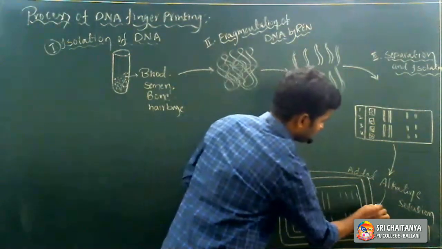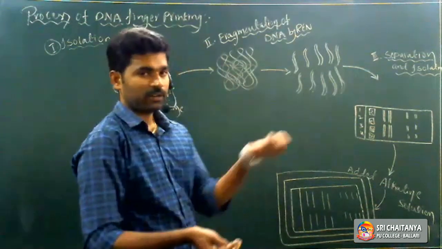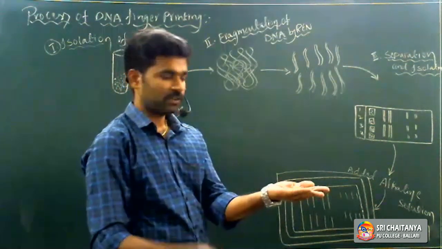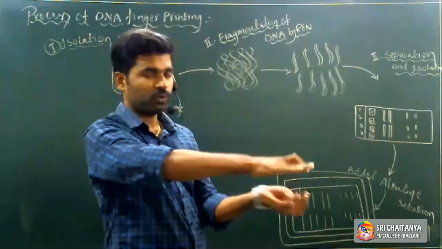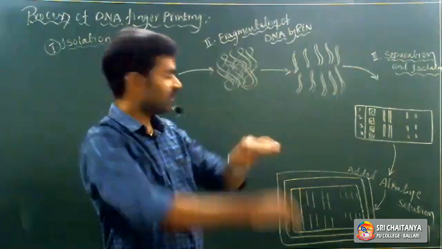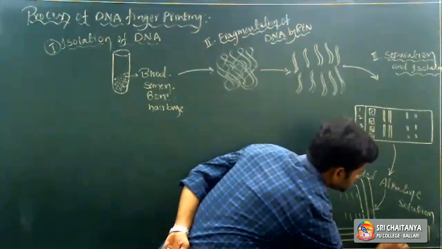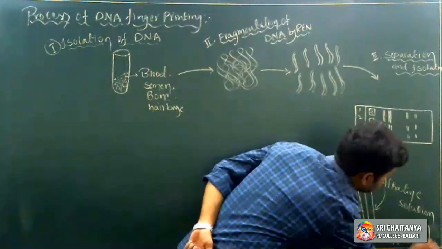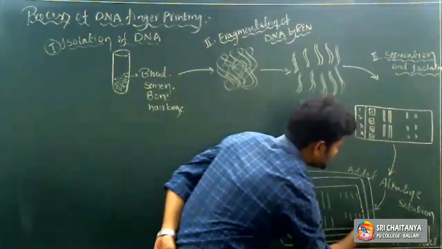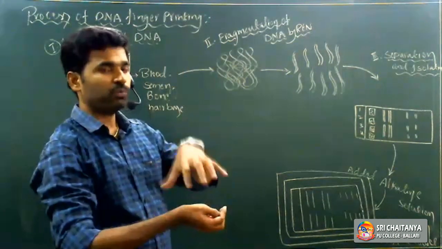So first, the agarose gel electrophoresis plate. Over it, we place the nylon membrane. Over the nylon membrane, tissue paper or tissue towel. Finally, we have to keep one weight over the tissue paper.